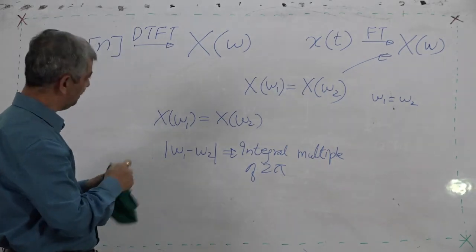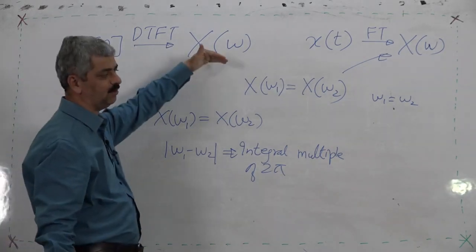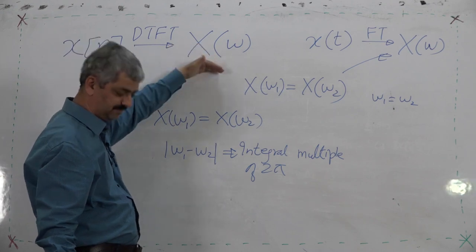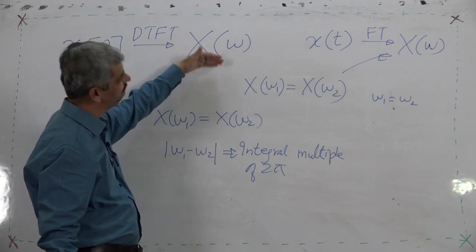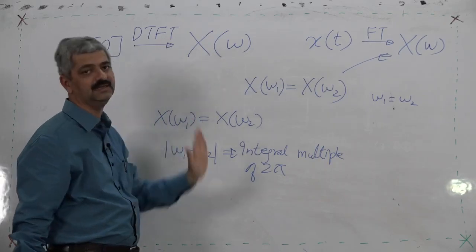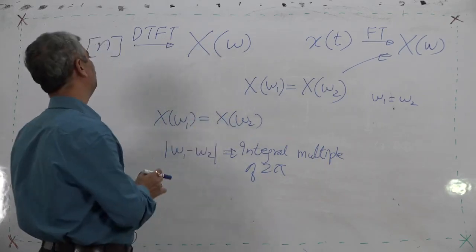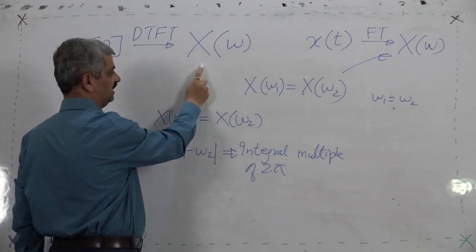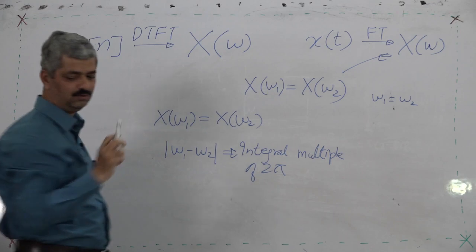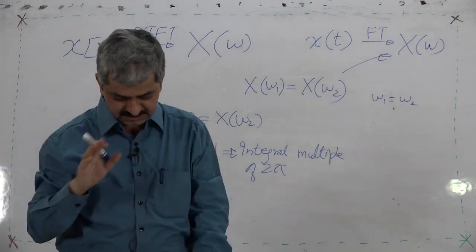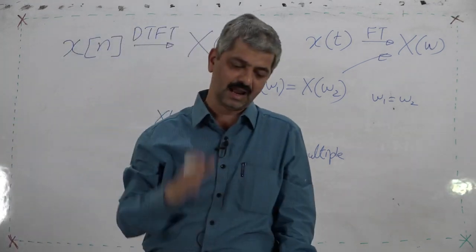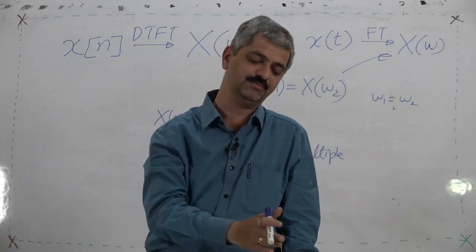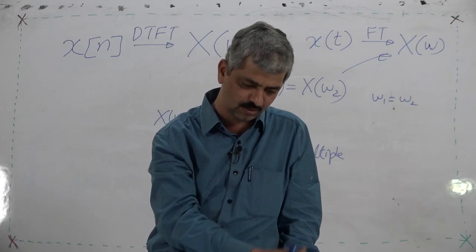Means whatever is the function X(omega), it can be plotted in 2D. We have to plot its real part and imaginary part separately. In that case, it repeats after an interval of 2 pi. So, meaningful range is any range of 2 pi, and normally the range taken is minus pi to pi. So, the discrete sequence and continuous function both get transformed into a Fourier transform.